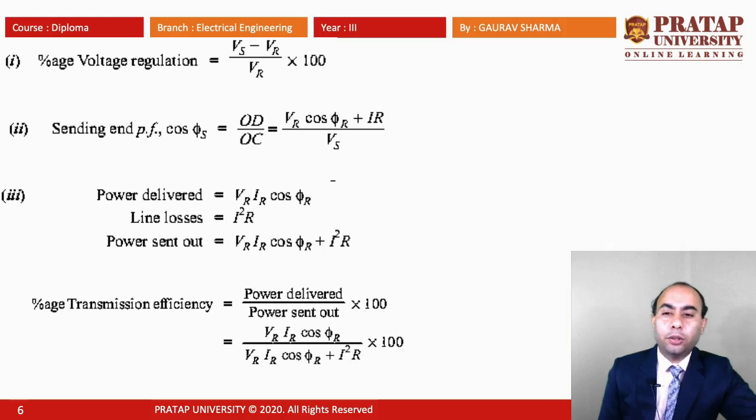Power sent out is equal to VR IR cos phi r plus I square R. Now the percentage transmission efficiency is equal to power delivered divided by power sent out into 100. So we can easily calculate the transmission line efficiency.